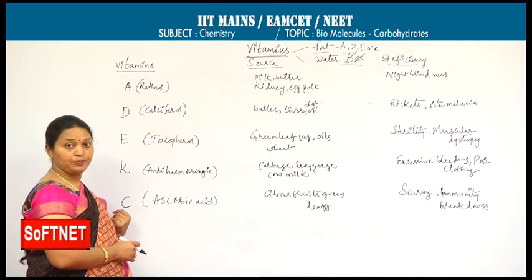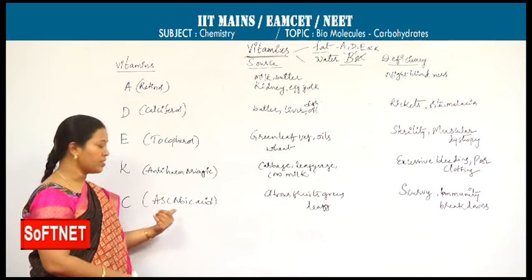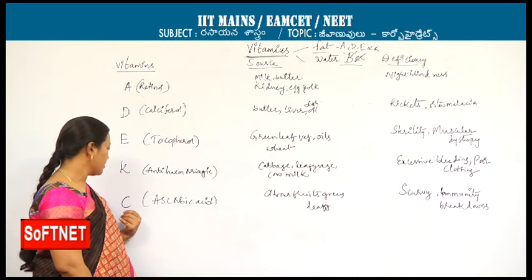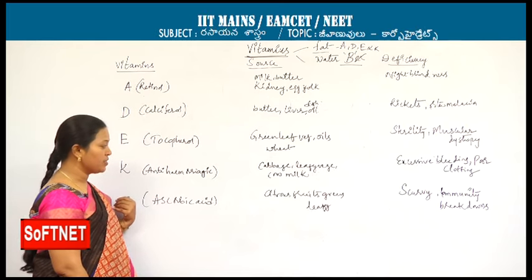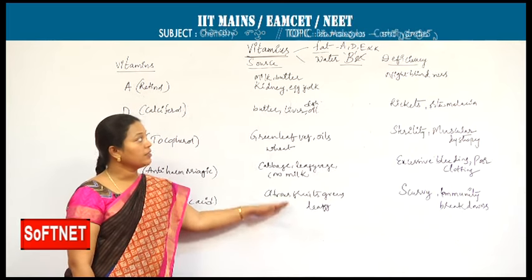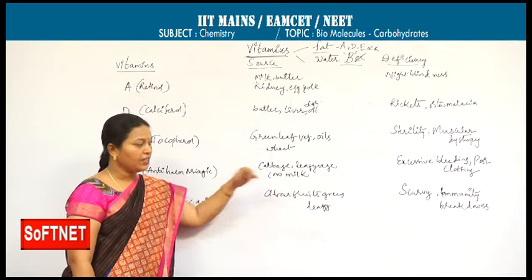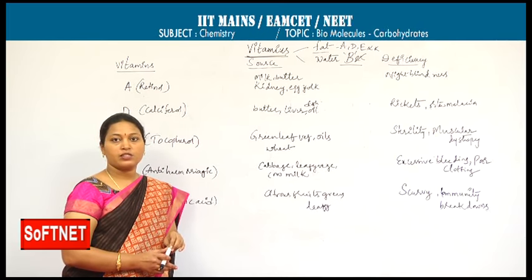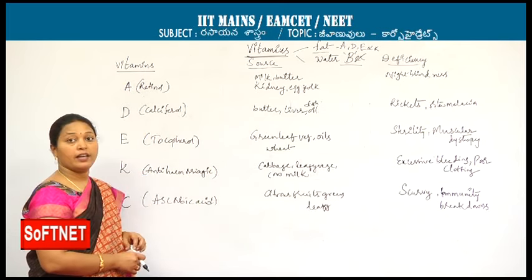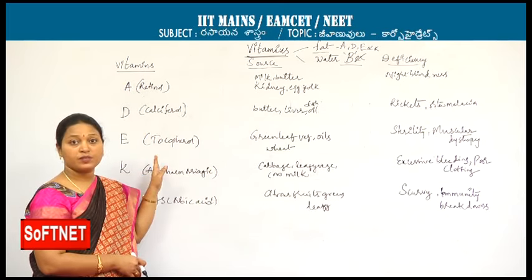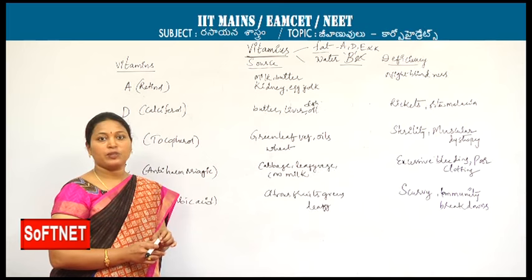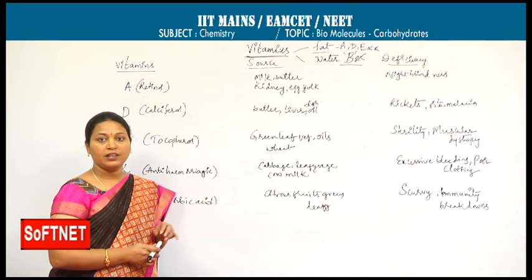Next, vitamin C. Its chemical name is ascorbic acid. It was previously asked in one of the competitive exams. Ascorbic acid is the scientific name for vitamin C. Mostly we get it from citrus fruits, green leafy vegetables. Deficiency disease is scurvy; immunity may break down and resistance towards diseases may decrease in the absence of vitamin C. Apart from these, a person may suffer from deficiency of one or two more vitamins. That disease is said to be avitaminosis, multiple vitamin disorders.